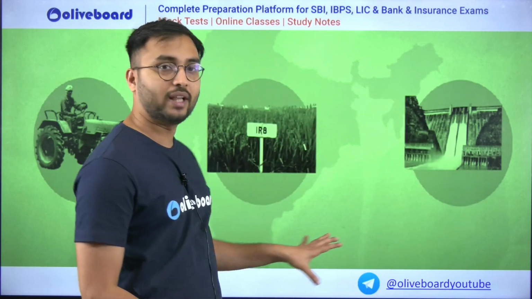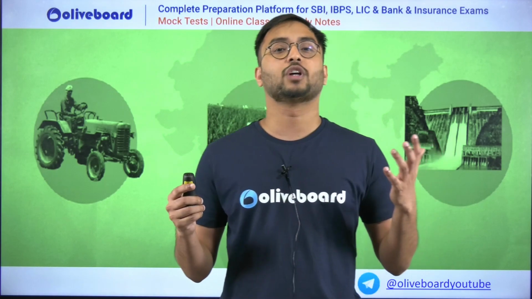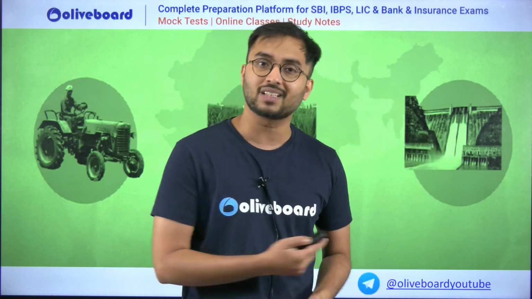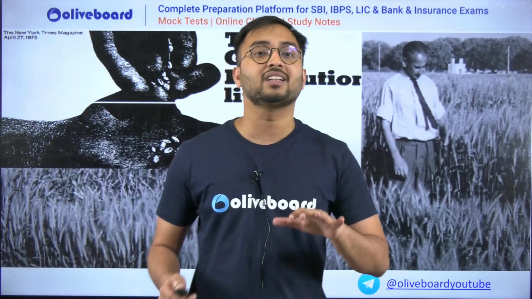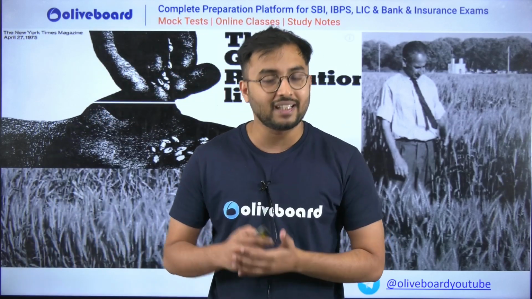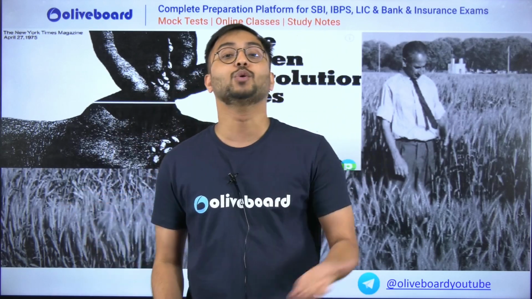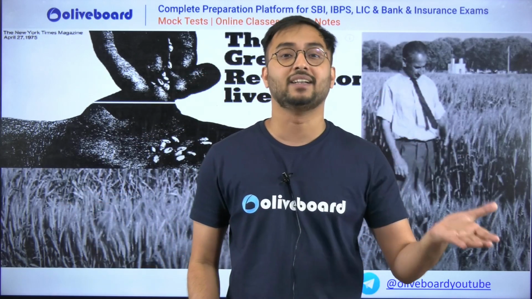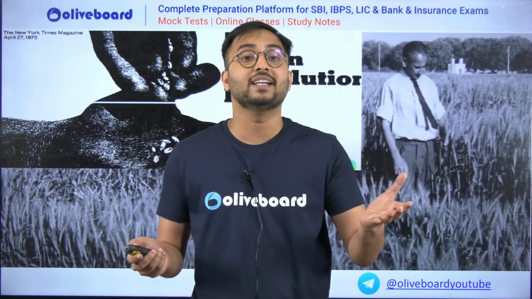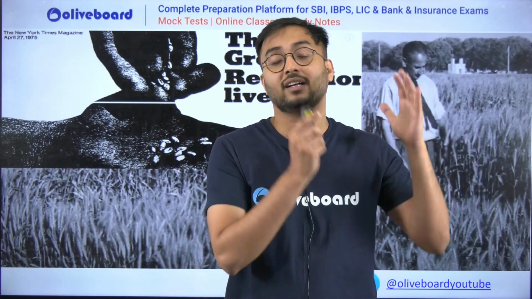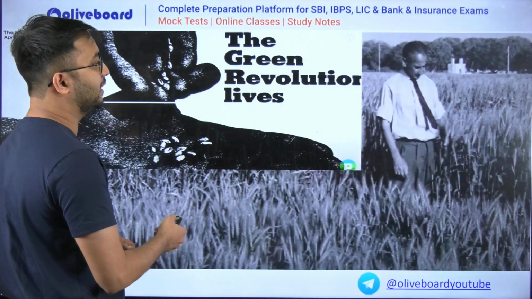All this clubbed together in the year of 1960s to 1990s, Green Revolution became a boom. The good news was, yes, the Green Revolution worked. The Green Revolution turned the situation upside down. It turned India as a food deficit country to a surplus country. India जिसके खाने के लाले थे food grains में, अब India एक high producing country बन गया. Okay? So Indian agriculture was transformed by the Green Revolution.